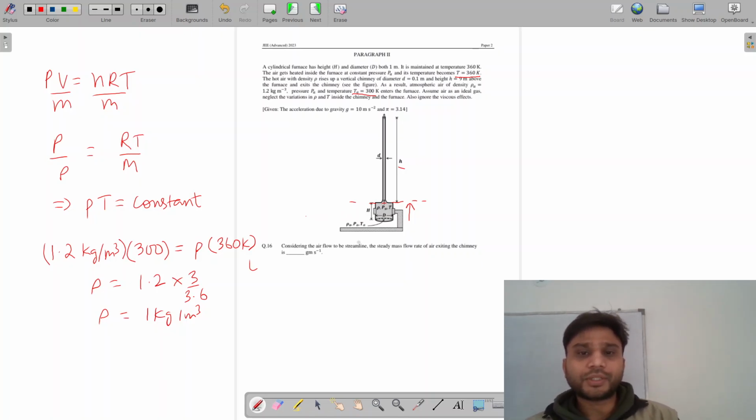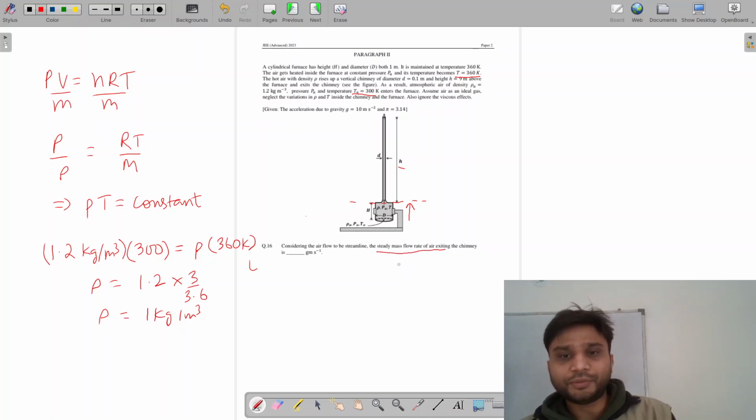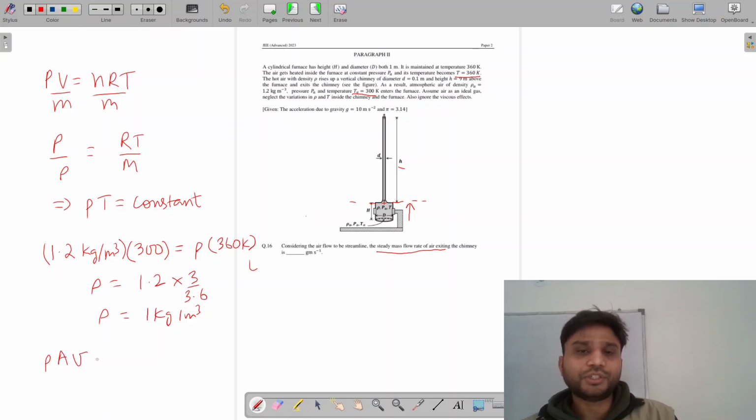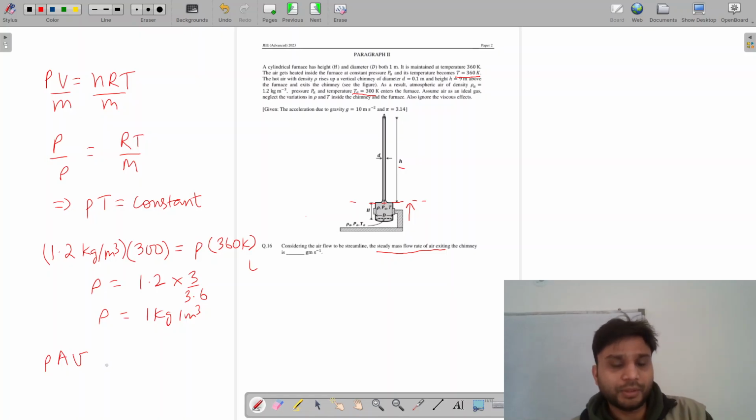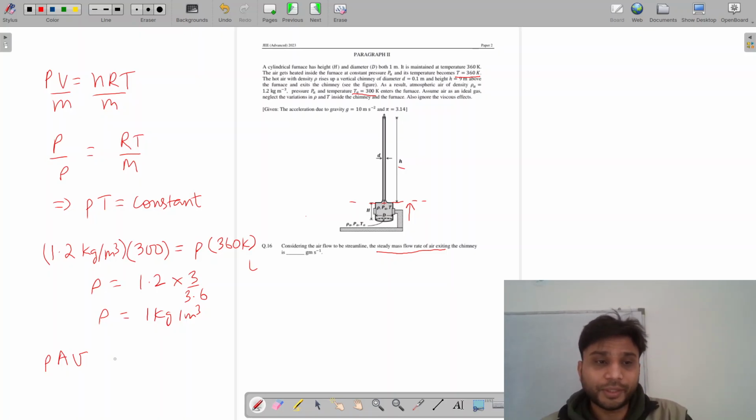Now further what is asked is what is the steady mass flow rate of air. To calculate steady mass flow, we need three things: density, cross-section area, and the speed at which the air is flowing. So what we will do is apply the equation of buoyant force on this section of the air within the chimney.